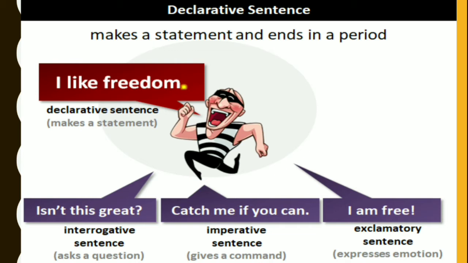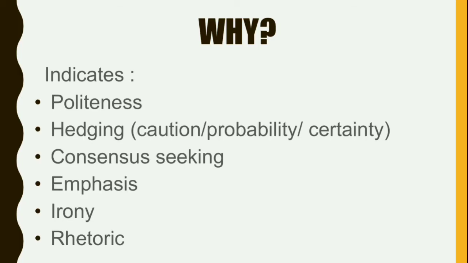So we are going to the next slide. Why are we using tags in our spoken language? Because it indicates politeness, hedging. Hedging is caution or probability, certainty. That we'll discuss further when we come to modal auxiliaries we use in tag questions. And consensus seeking, that is general agreement.